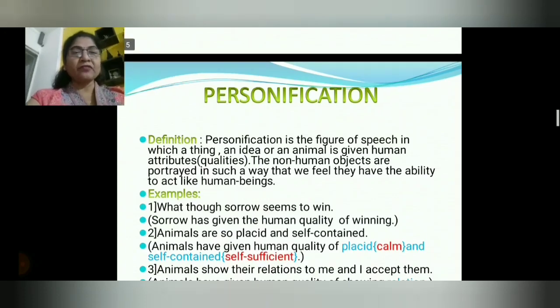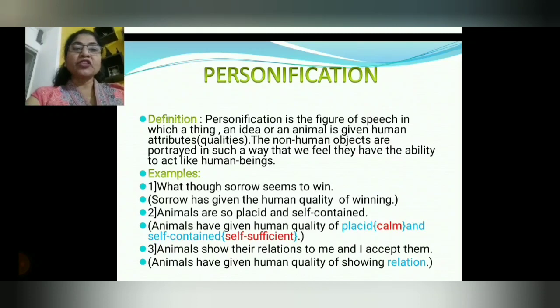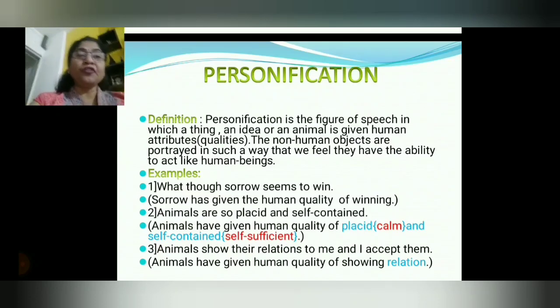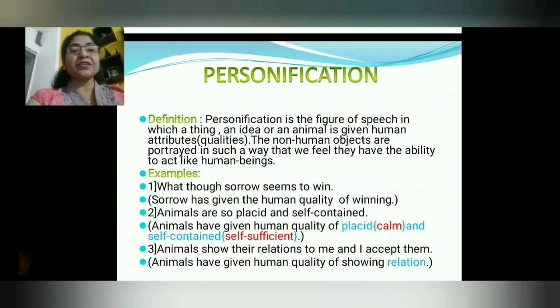An example, now see an example: what thou sorrow seems to win. Sorrow is a concept, okay, but sorrow is given a quality to win. Actually human beings win, okay, but sorrow is given the human quality, and that's why it is personification.